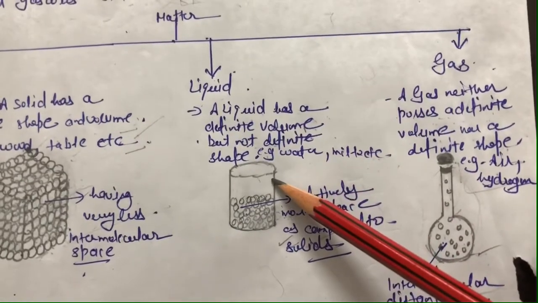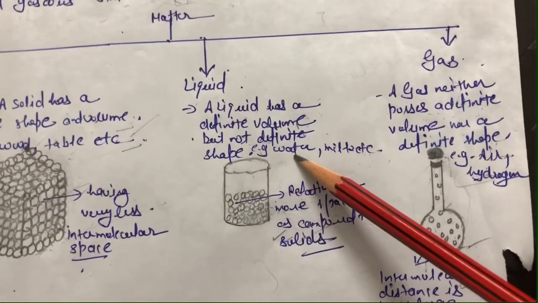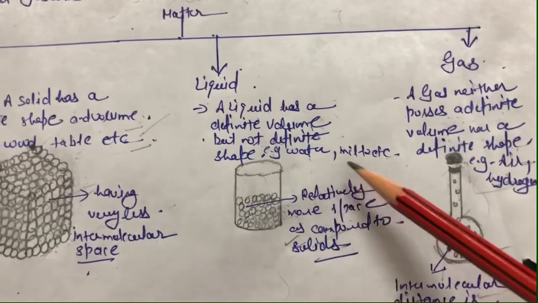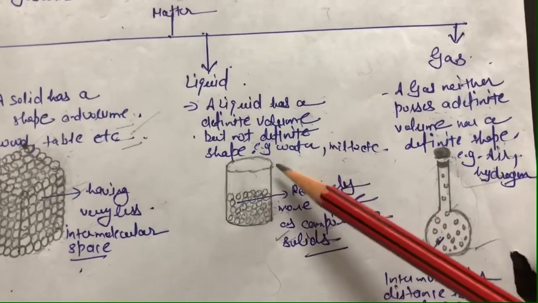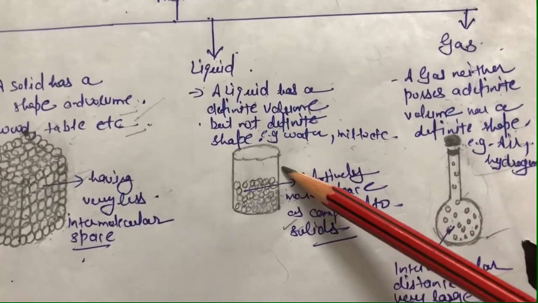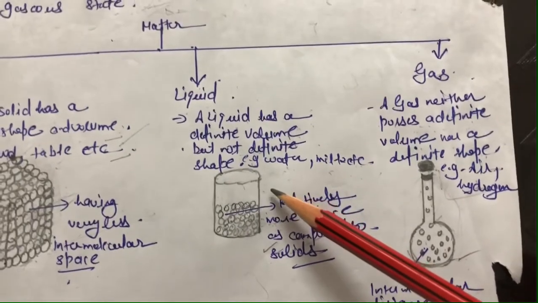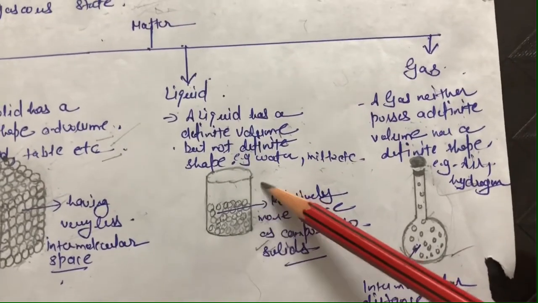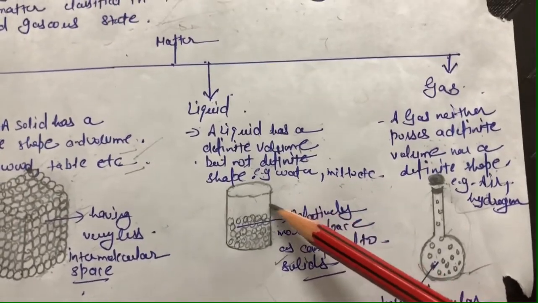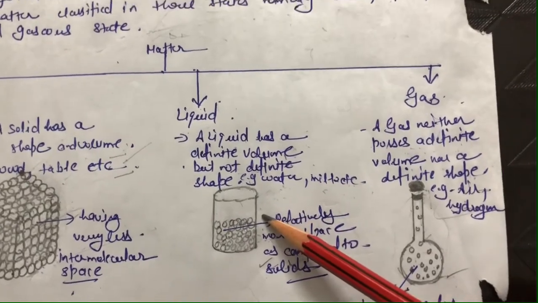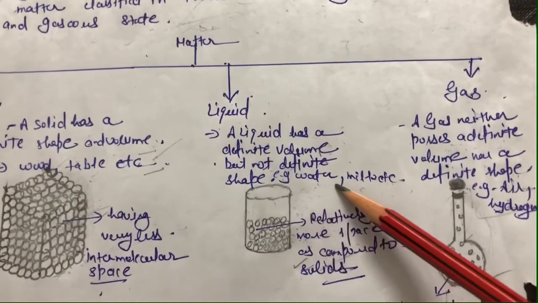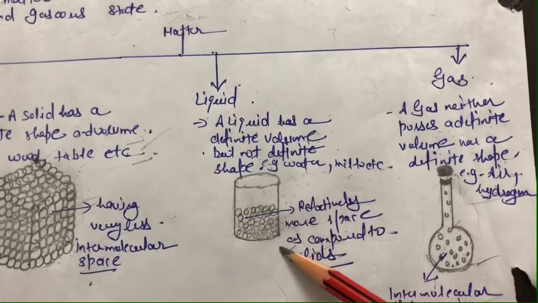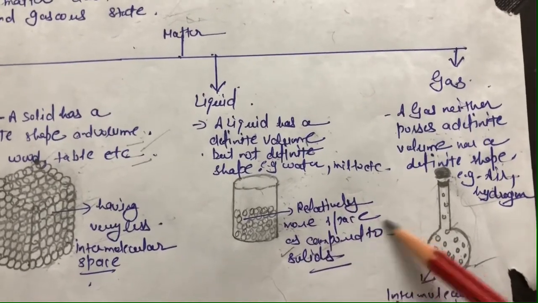It can take the shape of the container. We can measure water and milk as 1 liter, 2 liter, but its shape we can't define because it is going to take the shape of the container. If we take different kinds of utensils, then it will take the shape of the utensil. Clear? And in case of liquid, you can see relatively more space as compared to the